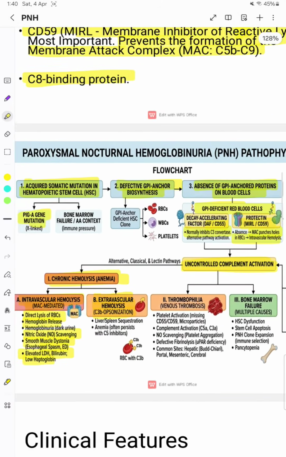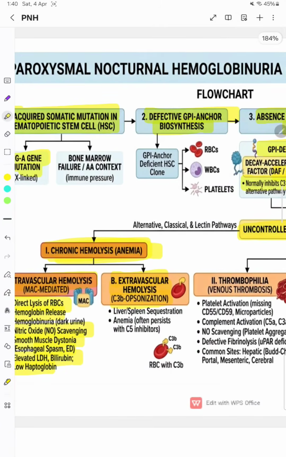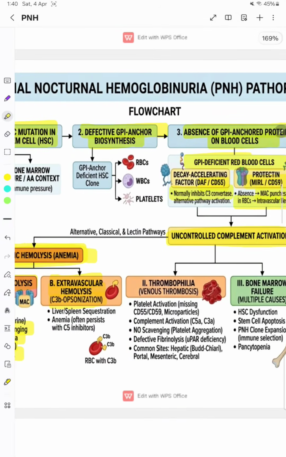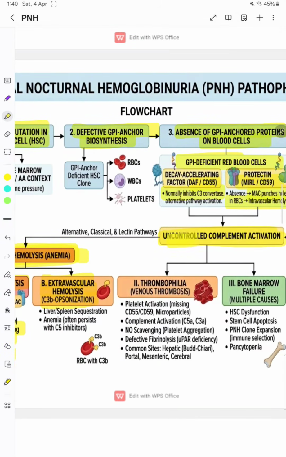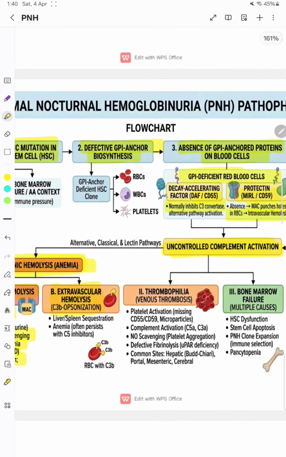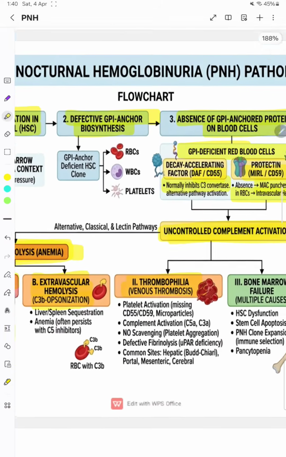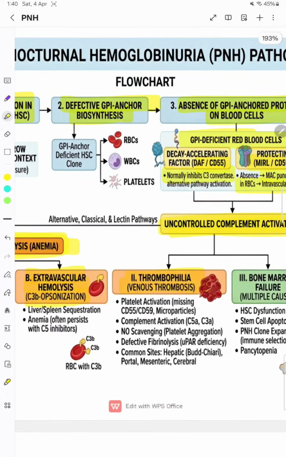So these are the features we have discussed about the hemolysis and anemia. Now, due to uncontrolled complement activation, there will be thrombophilia or venous thrombosis. As we have discussed, the free hemoglobin binds with nitric oxide and results in a decreased level of nitric oxide. So there will be more platelet aggregation, more platelet